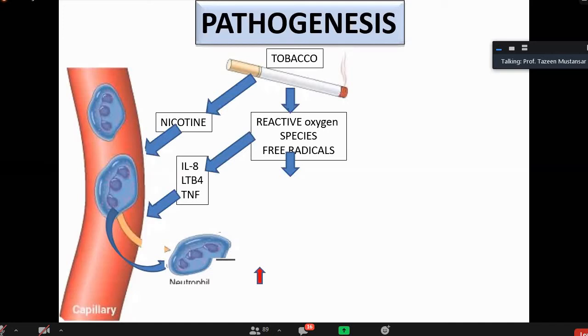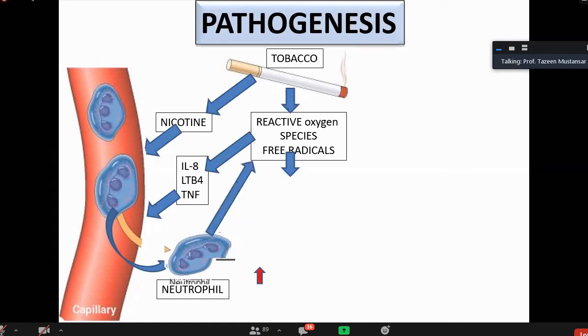Neutrophils were not there because no inflammation was there, but this macrophage that is inside it is activated. This nicotine has activated it. And these reactive oxygen species have caused release of interleukin-8, leukotriene B4, and tumor necrosis factor. All these have activated these macrophages. It causes release of certain chemical substances that cause recruitment of these neutrophils.